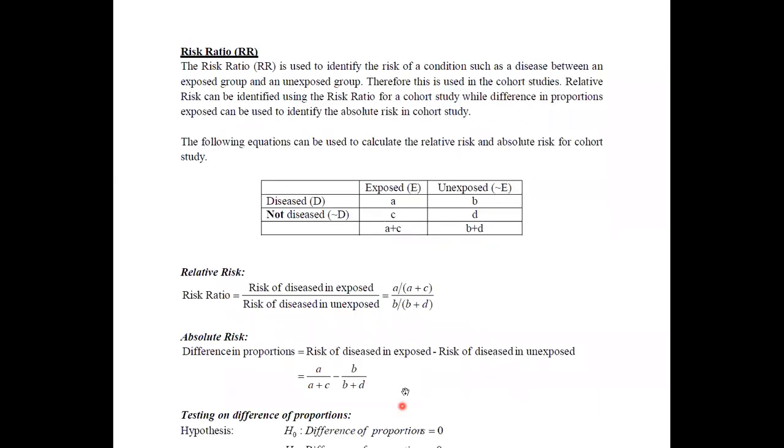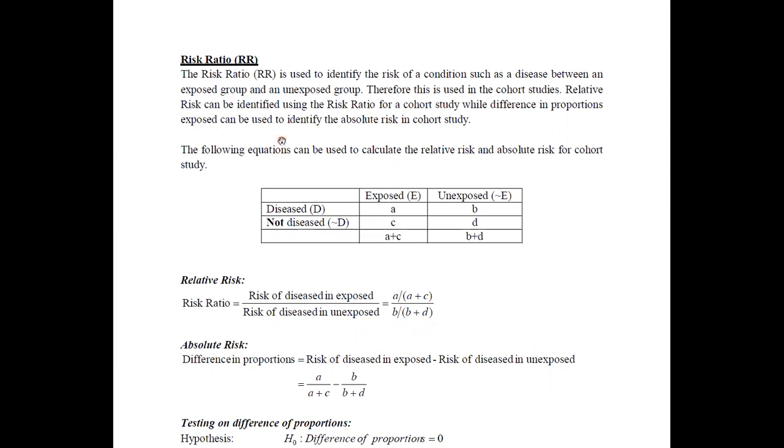And now we will discuss the major part that we actually need to discuss. The basic idea about the cohort study and the case control study will be helpful for identifying whether we are going to apply the risk ratio or the odds ratio, because we cannot apply the risk ratio for all of these cases. Therefore, according to the experiment or process that we are going to do, we have to select whether we are using the risk ratio or the odds ratio.